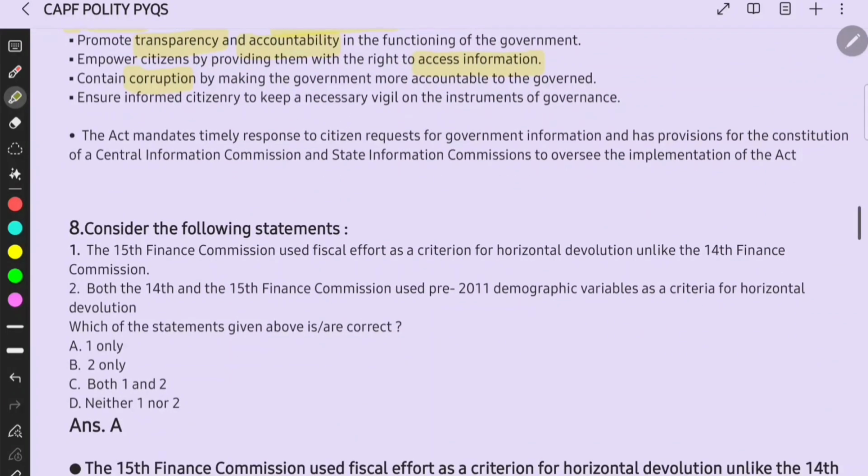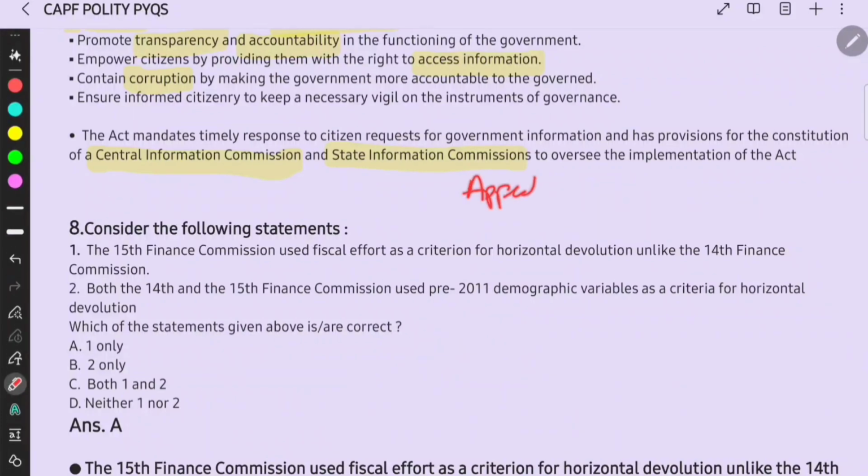The Act mandates a timely response to citizen requests for government information and has provisions for the constitution of a Central Information Commission and State Information Commissions to oversee the implementation of the Act, right? And there you have to also refer to the appeal mechanisms under it. Comment in the comment box about how many levels of appeals are under it, right?